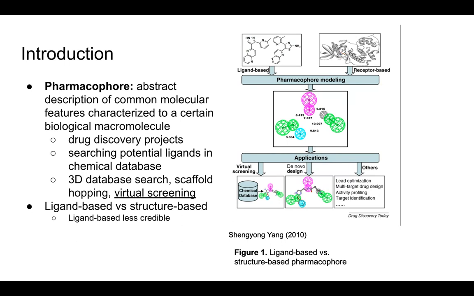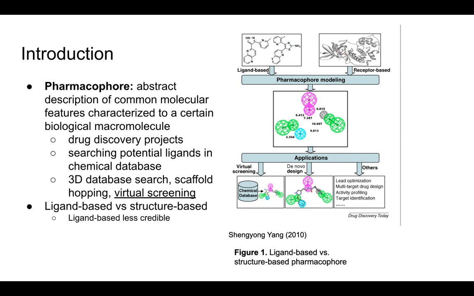Therefore, developing a pharmacophore is crucial in drug discovery projects because you can utilize a pharmacophore to search for a desired drug with certain properties, whether that's through virtual screening, de novo design, lead optimization, multi-target drug design, activity profiling, target identification, and many other types of applications. Many pharmacophore profiles have been published for compounds regarding CB1 activation already, but these are ligand-based. A ligand-based pharmacophore is developed based on hypothetical binding sites because the structure of the ligand-protein complex is unknown.